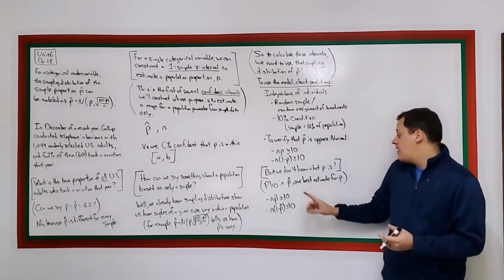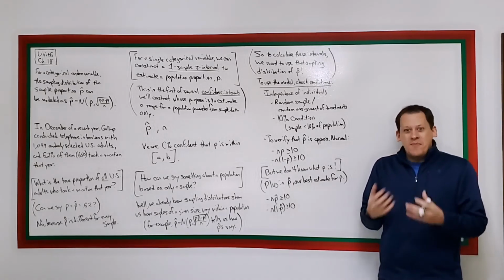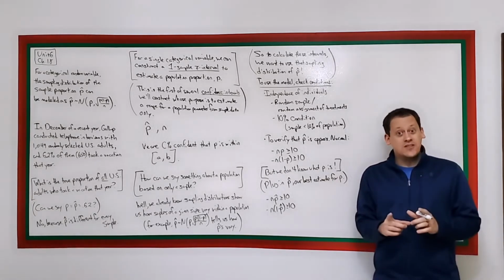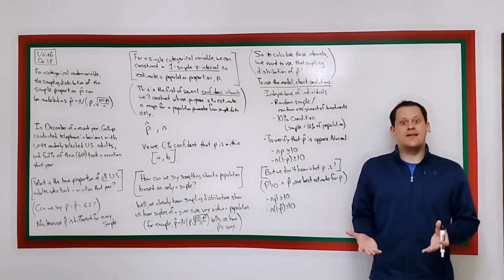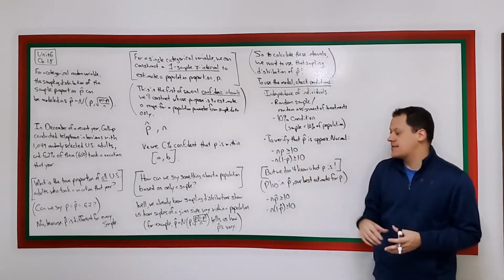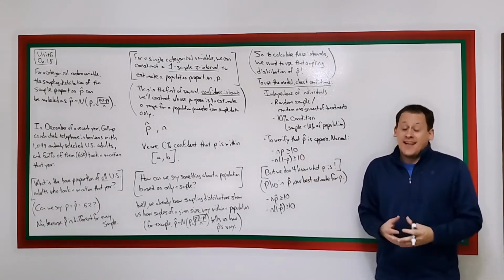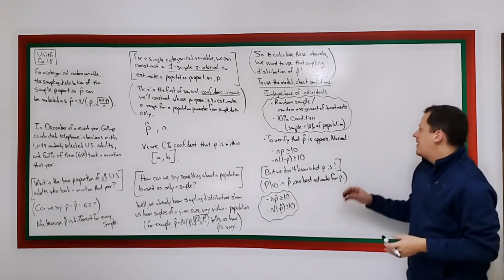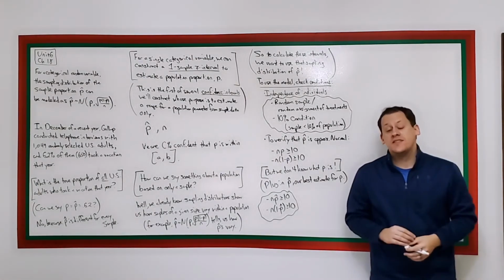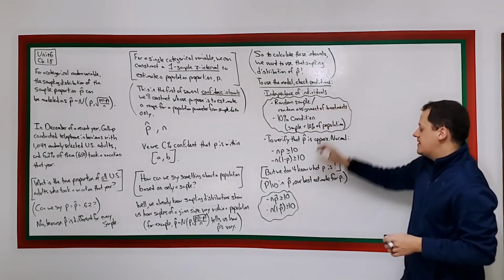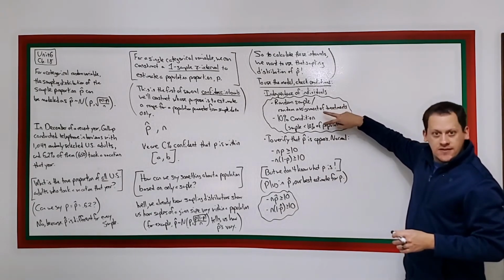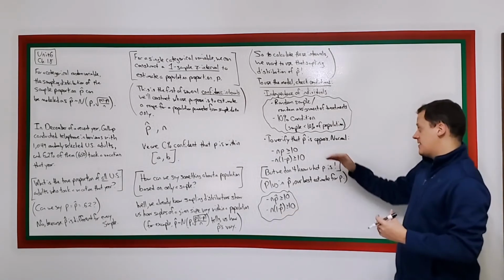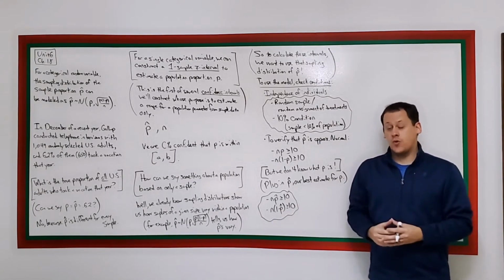We have to be able to do something. And we already know that p hat, the mean of the distribution of p hat, is p. It's an unbiased estimator. So it's actually not a bad fallback plan for not knowing what p is to check this condition. Just plug in p hat, and that's actually not a bad backup plan. So to recap, the conditions that you need to check to be able to use the sampling distribution model for p hat are the things in these clouds. We've got our two conditions that allow us to assume that individuals are independent, and we have our success-failure condition that allows us to say that the sampling distribution is approximately normal.